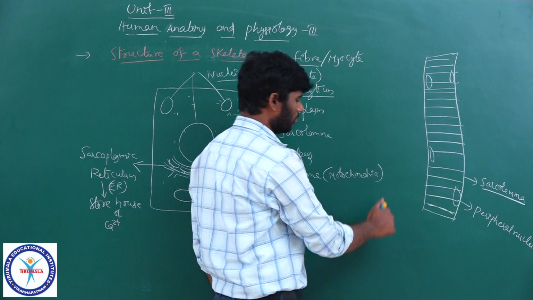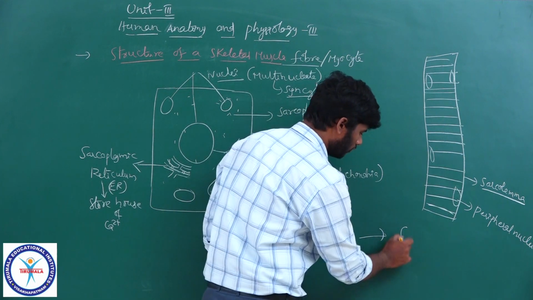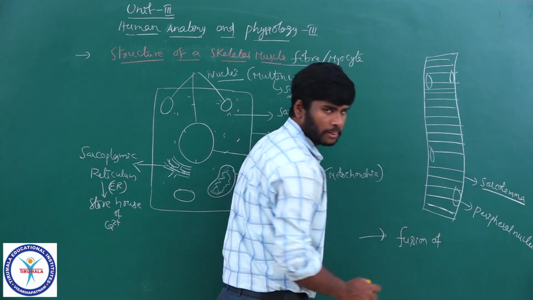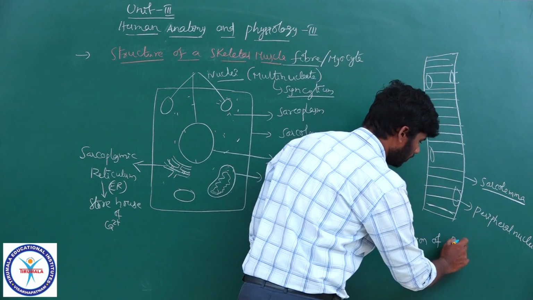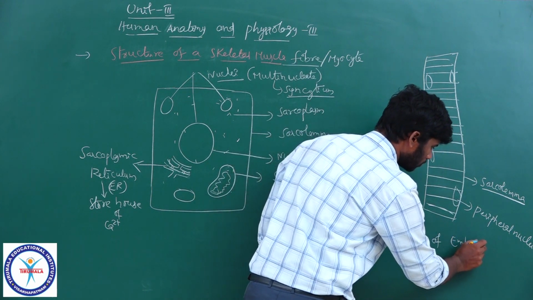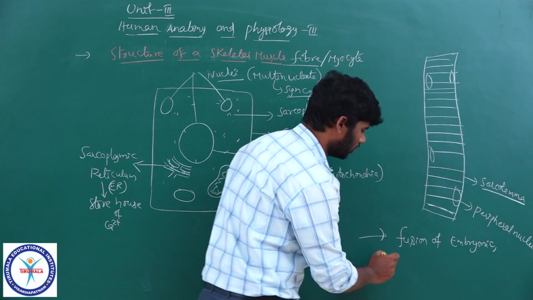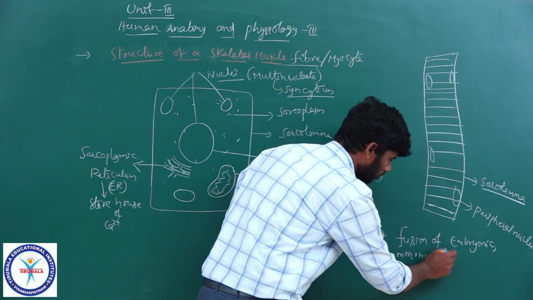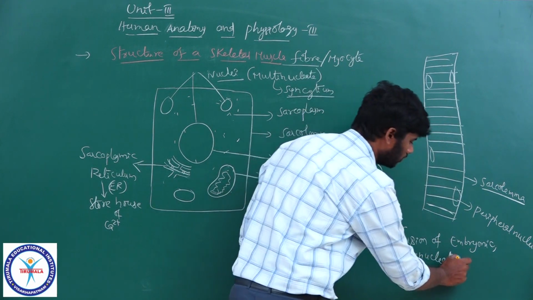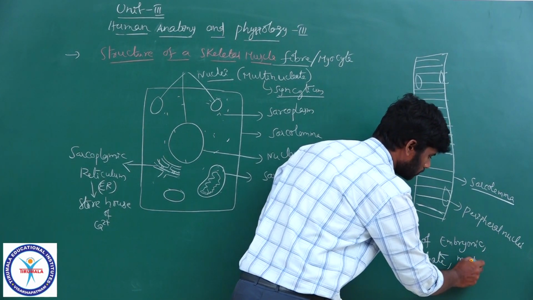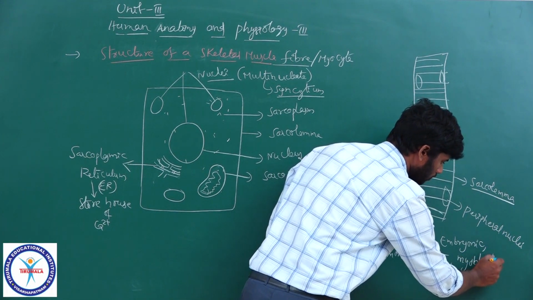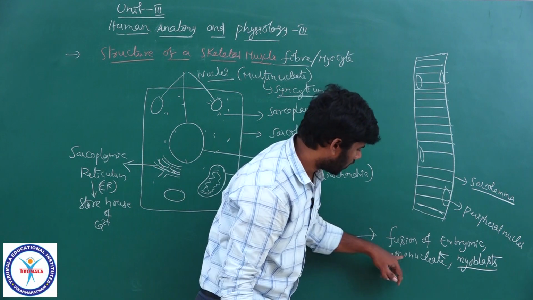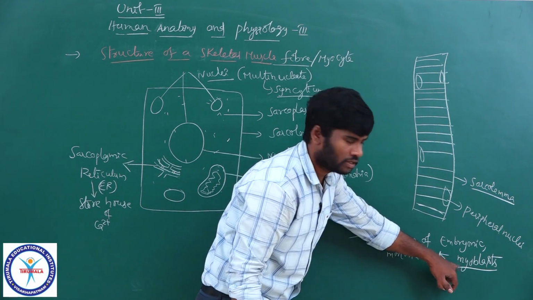The skeletal muscle fibers are formed by the fusion of embryonic mononucleate myoblasts. In the embryonic stage, there are mononucleate myoblasts.